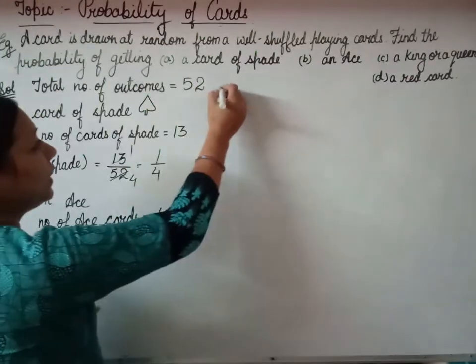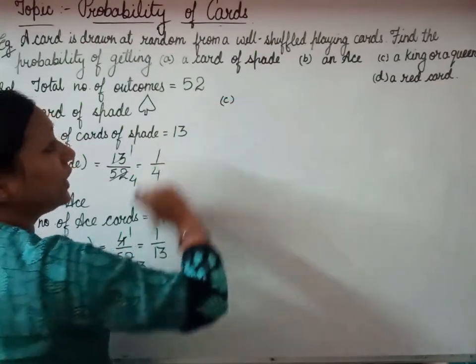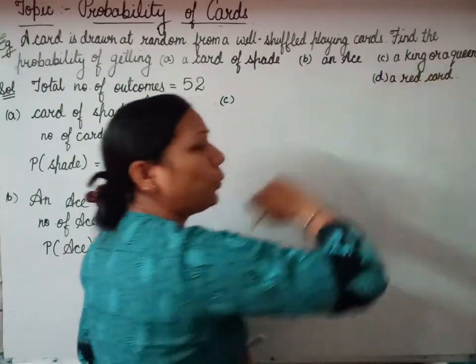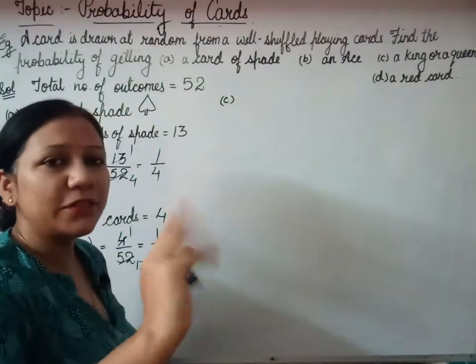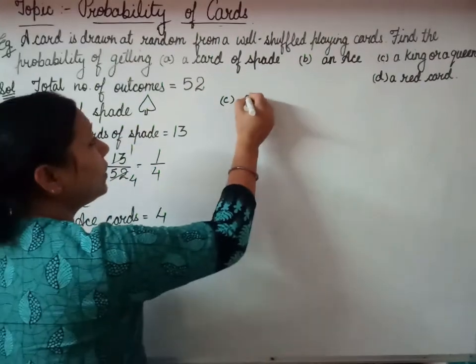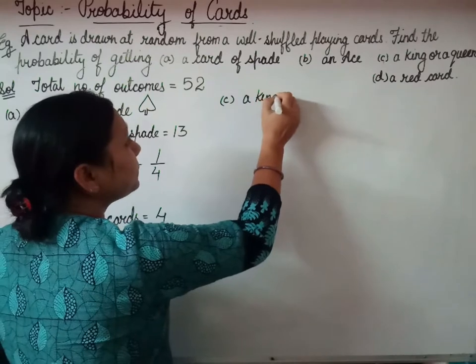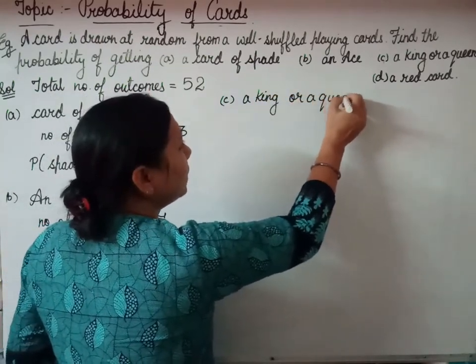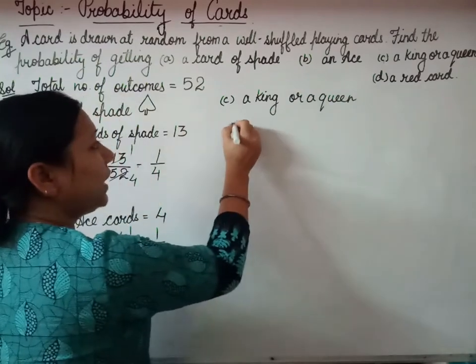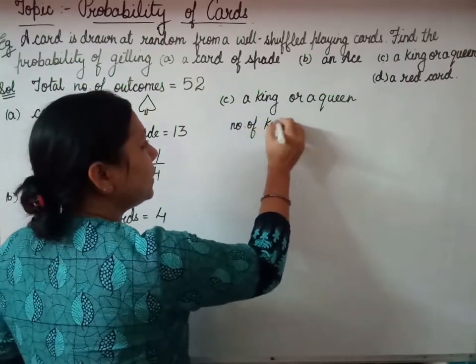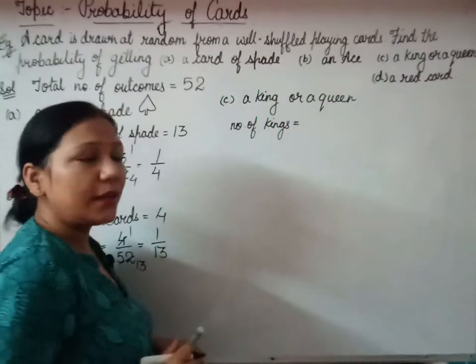Coming to the third part, C part, in which it is asked that we need a king or a queen. That means we are satisfied with both results, whether we get a king or a queen. Let us find the number of kings very first. How many king cards are there?